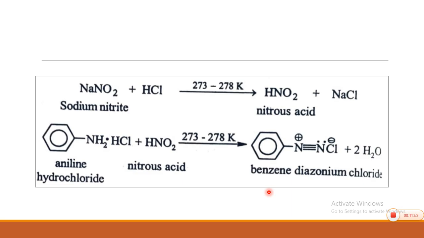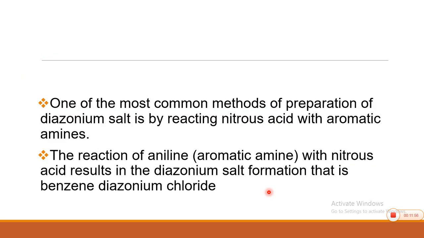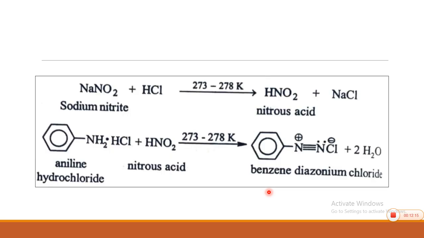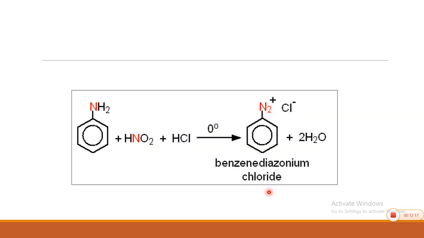I will repeat once again. The common method is called diazotization. It is by allowing the amine to react with nitrous acid. The reaction of amine with nitrous acid results in the formation of benzene diazonium chloride. So, aniline gives benzene diazonium chloride. So, these are the reactions. Okay. So, we will see some additional information. This is the same reaction once again. So, directly we write primary amine in presence of HNO2, that means in presence of NaNO2 and HCl, we get this reaction.